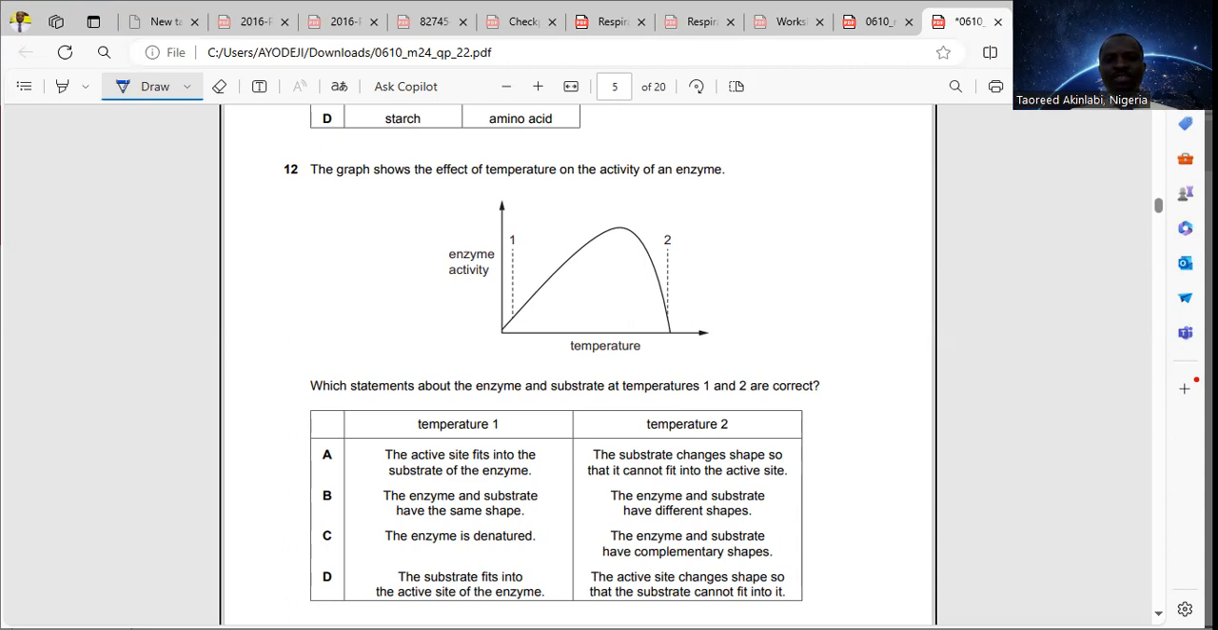The substrate fits into the active site at stage 1 because that is when the enzyme starts acting. You can see there's a gradual progression from the graph. You can see it's increasing here. But as it gets to the peak here, the optimal temperature, above that the enzyme will be denatured and the rate starts decreasing until it becomes completely denatured there. All right. That's option D for question 12.